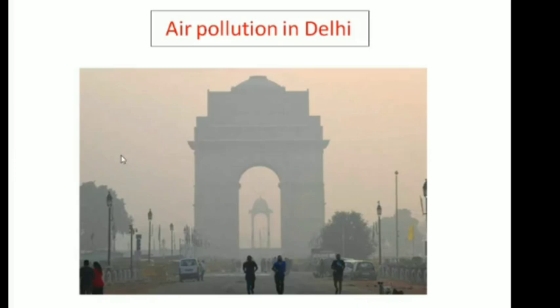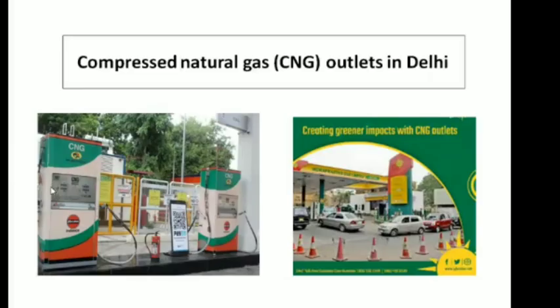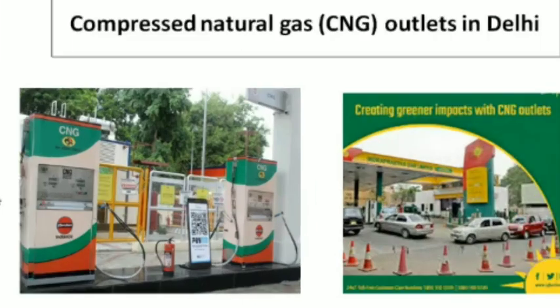After 1997, several steps were taken by the Indian government to stop the use of commercial vehicles older than 15 years. The use of less polluting fuels like CNG, compressed natural gas, was also advised. If you have visited Delhi, you might have seen CNG outlets in different places, because CNG is a less polluting fuel.